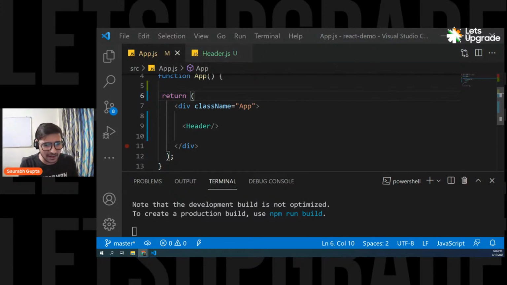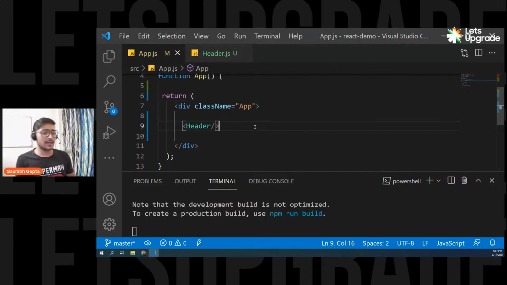So just tell me, everyone, are we excited? Just give me a cheer, everyone in the chat. Are we excited for today's session? We are going to do a lot of things. Yesterday we did basics. Today we are going to read input field values, display the list, and see props, state, and a lot of things. Okay, that is amazing.